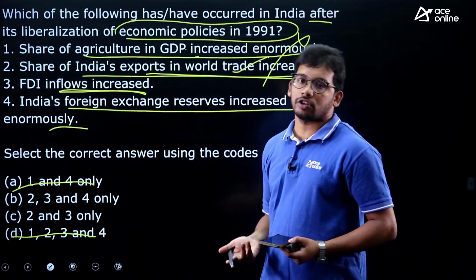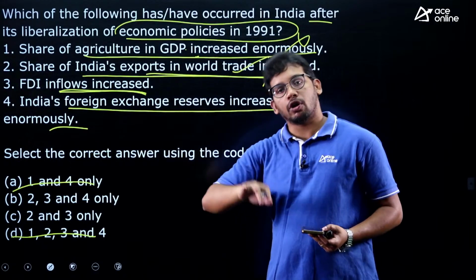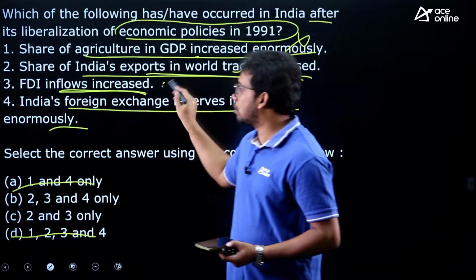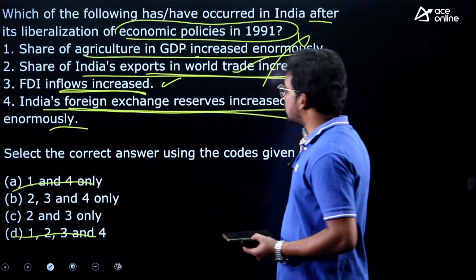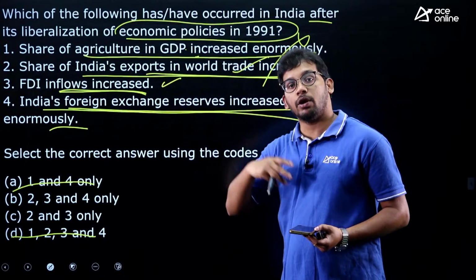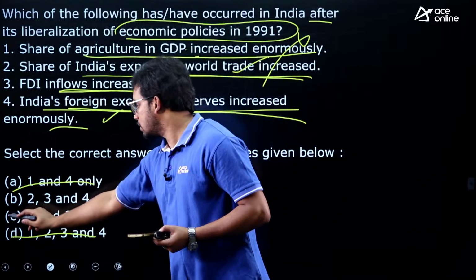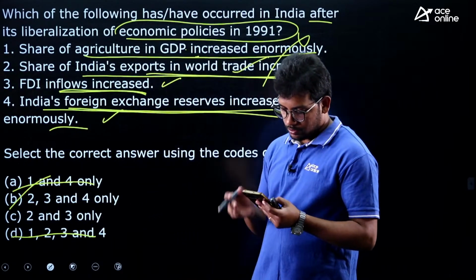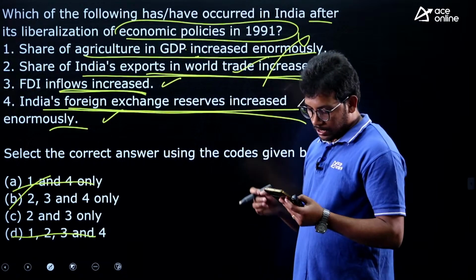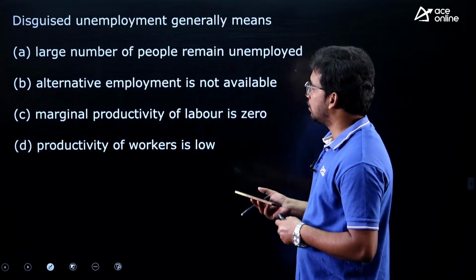And FDI flows also increased, right? So we have got a lot of investment from other countries. So this is also correct. India's foreign exchange reserves also increased. As we have opened up, a lot of dollars came in. So the answer is B. Very good. Siri and Venkat have answered this correctly.